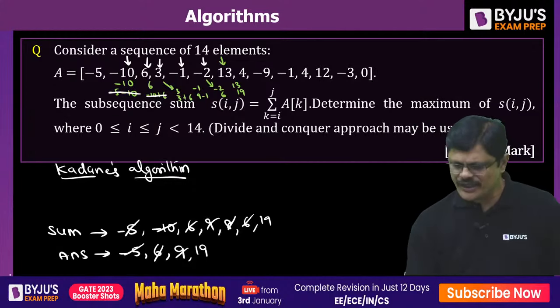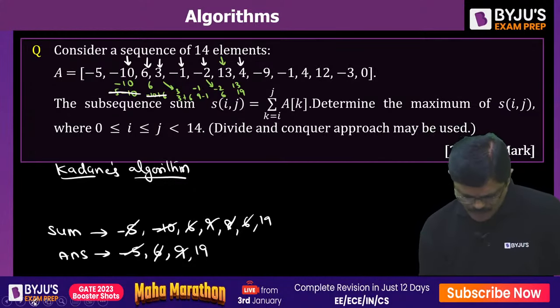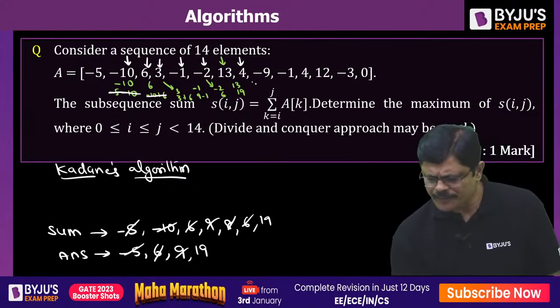So continuing this way, next index. What is that value there? 4. And by adding 19 plus 4, it is 23. Obviously, which one is larger? 23 is larger. So update this with 23. Here also 23 is updated because 23 is larger than 19.